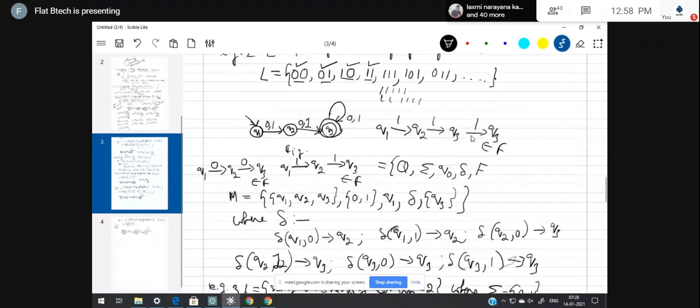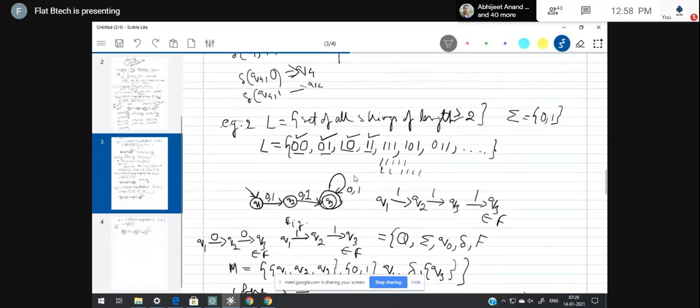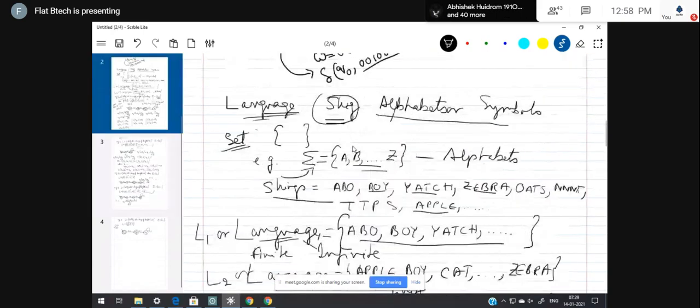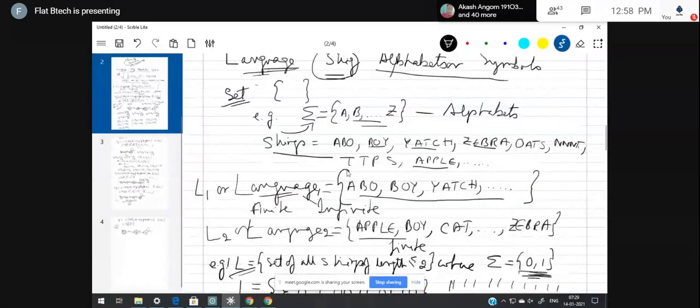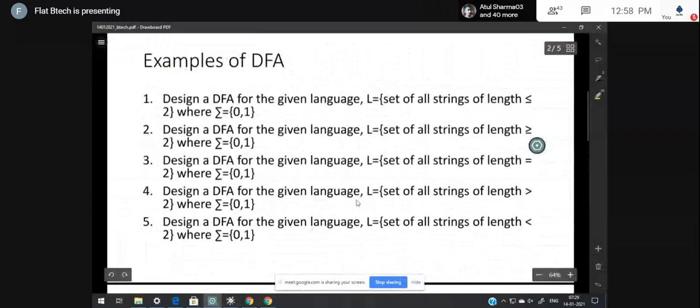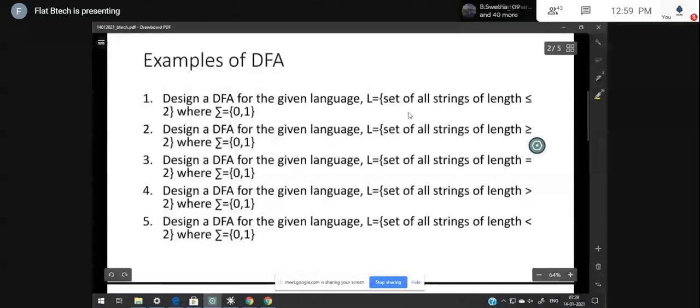Example number 2: if the length is greater than or equal to 2, and if it is less than 2, it will be rejected or not? Yes, it will be rejected because it will not be reaching the final state. Then the rest, I guess, is completed. Now my target in today's class is to design the DFA for these 5 examples. I have designed them.